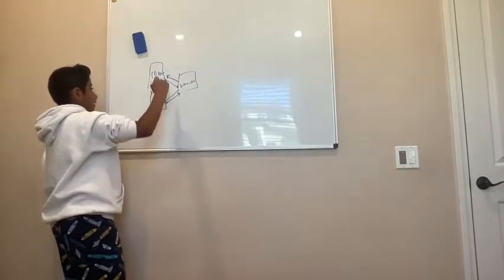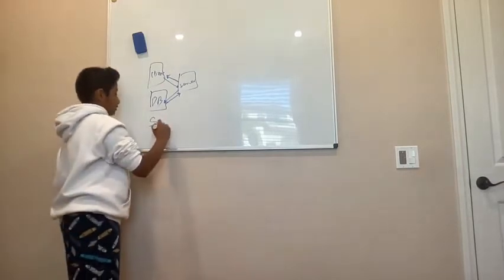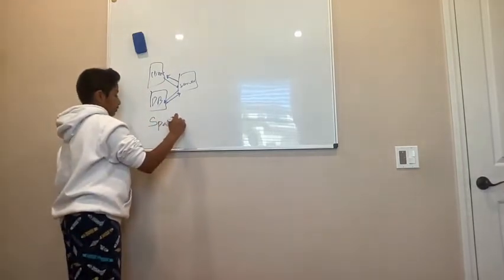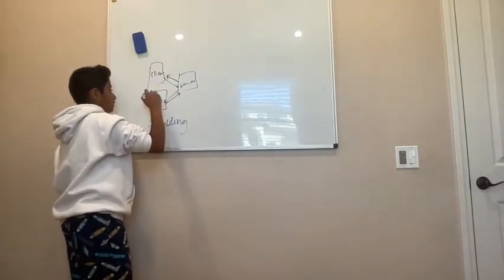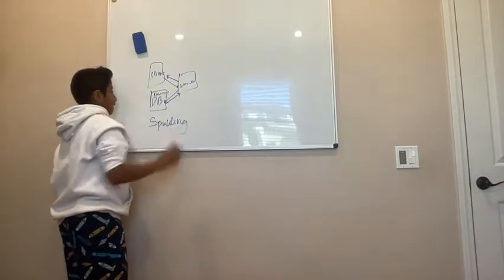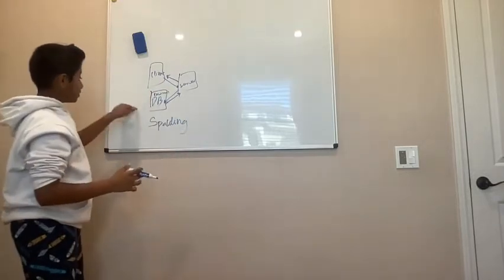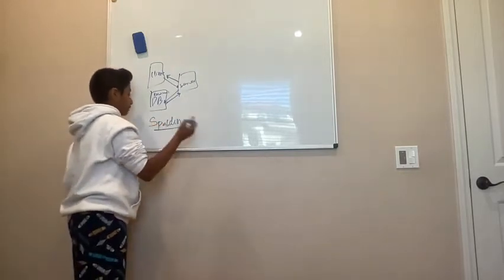But what if the client misspells Spalding? Then they send it to our server, and let's say this is a relational database. It's really hard for a relational database to get relevant results if the spelling is wrong.